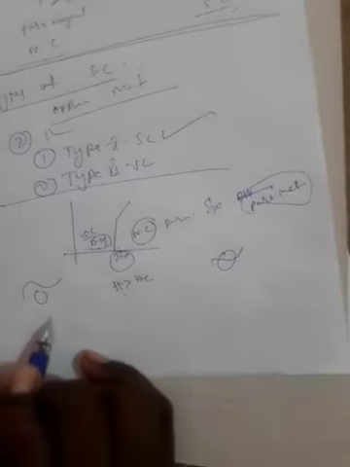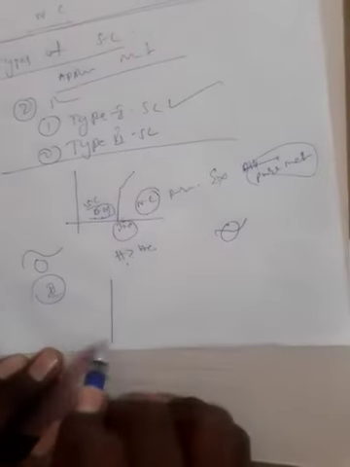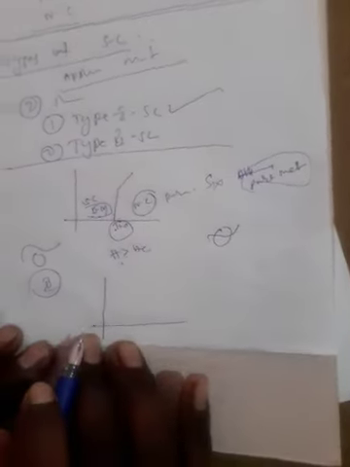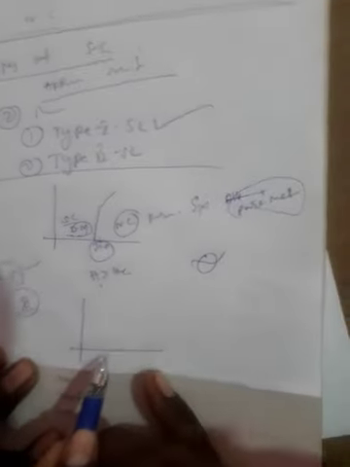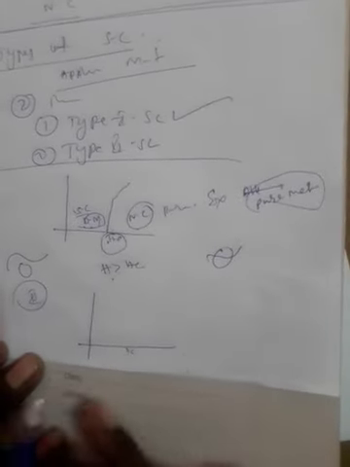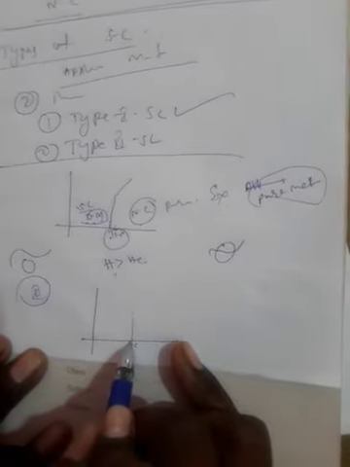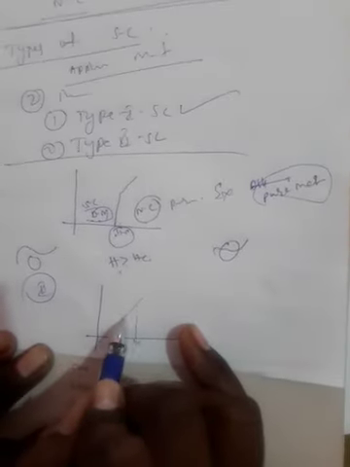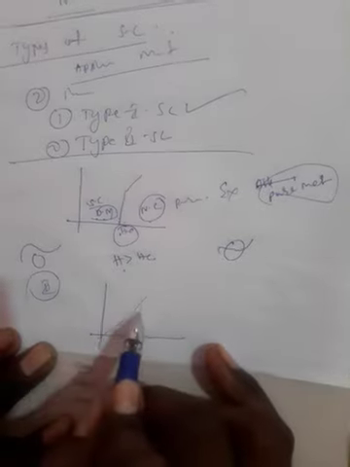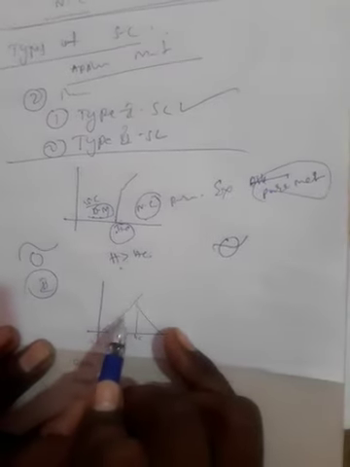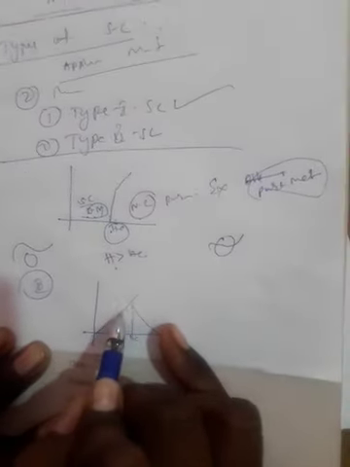Right, next one, type 2. It is the same thing as the first one, but here we have two conditions.